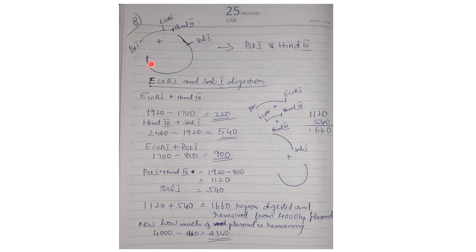Now the remaining, that is this portion, will be 4000 minus 1660, that is 2340 base pair. So your answer here will be option A, that is 220, 540, 900, 2340 base pair. So the answer is option A.